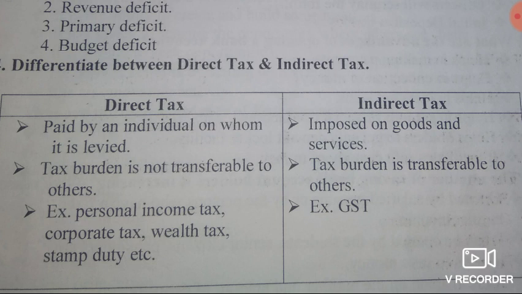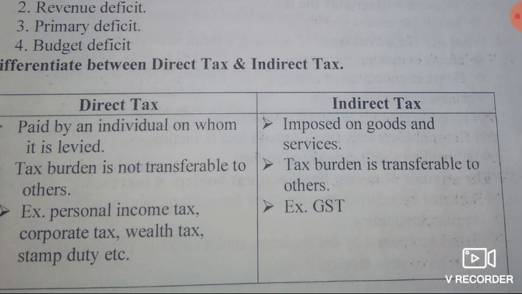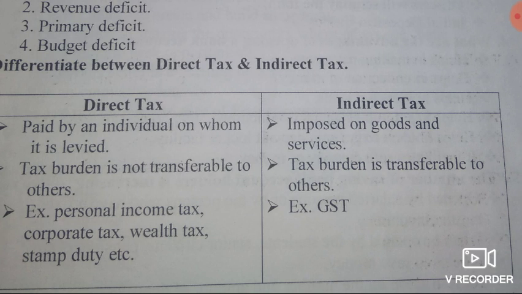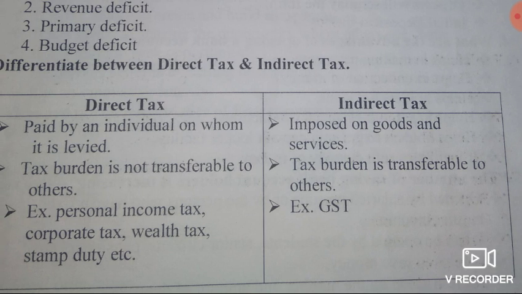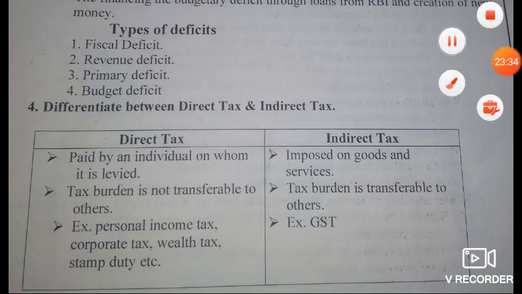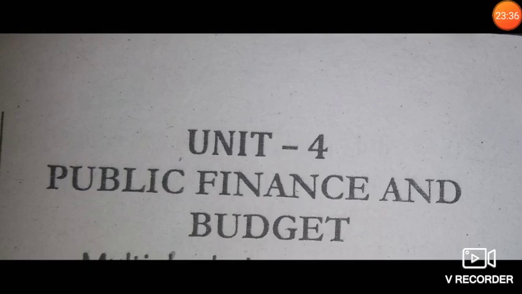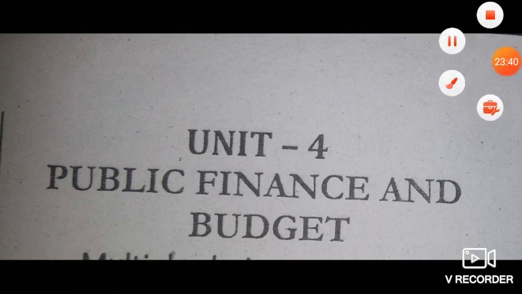So this is about direct tax. On the other side, indirect tax. Indirect tax we can see is imposed on goods and services. Second point, the tax burden is transferable to others. For example, GST. So this is about indirect tax. These are the differences between direct tax and indirect tax. So these are the very important questions and answers in the lesson Public Finance and Budget.